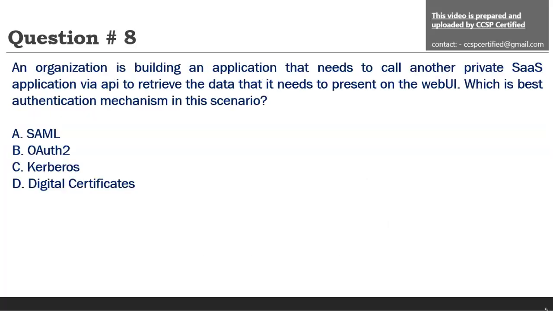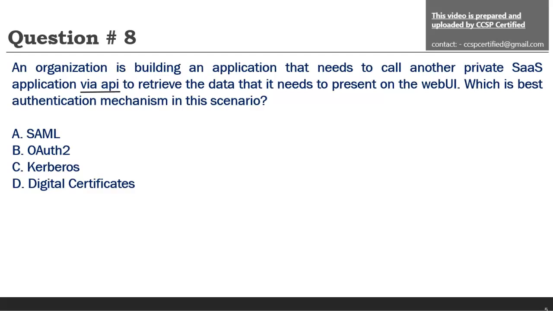Now, an organization is building an application that needs to call another private SaaS application via API to retrieve the data that needs to be presented on the web UI. What is the base authentication mechanism in this scenario? This type of complex question may come in the exam, but it is just written in a way that looks complex. It is not a complex question, because the key point is via API.